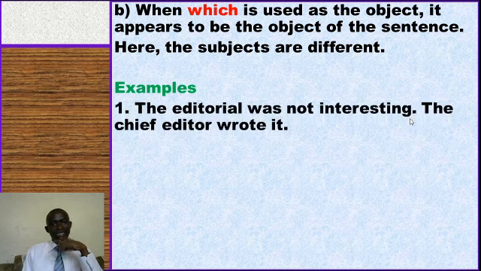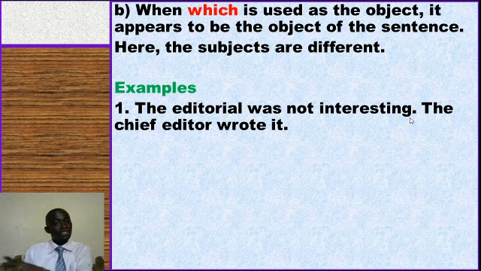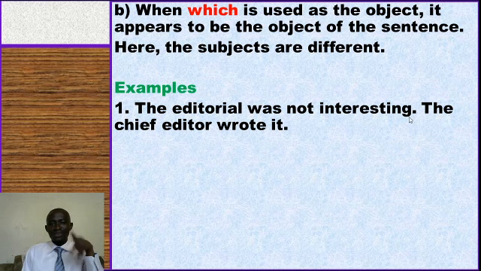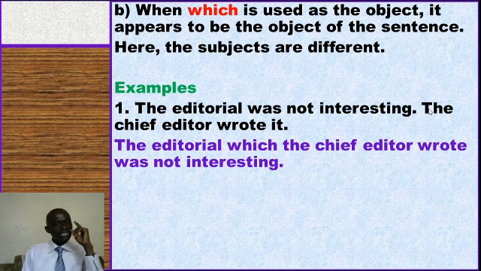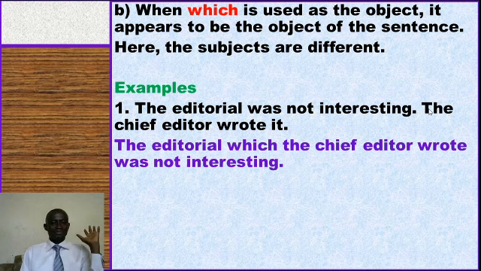Examples come. The editorial was not interesting. The chief editor wrote it. Here we have the editorial and the chief editor. Those are two different subjects. And so we shall say, when we're asked to use which, we shall say the editorial which the chief editor wrote was not interesting.